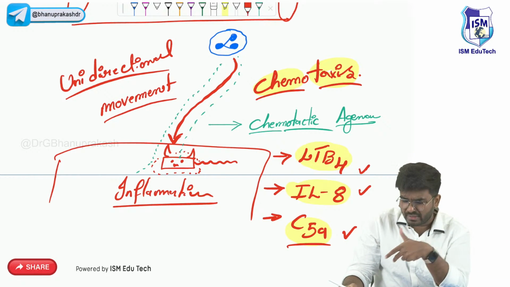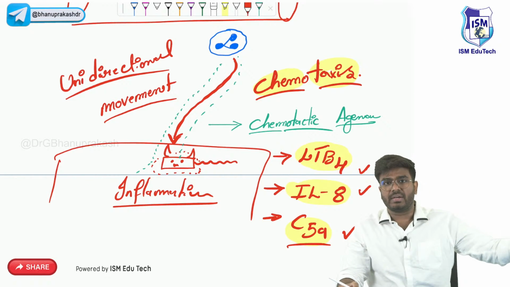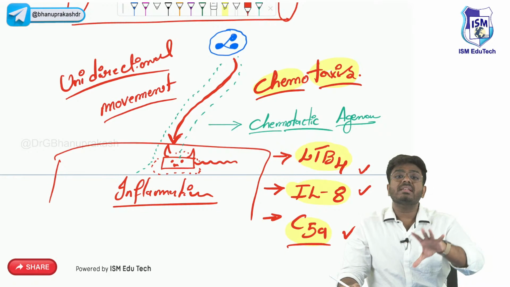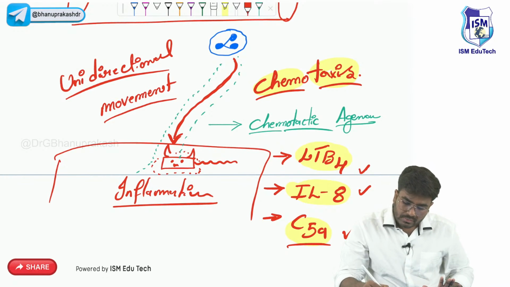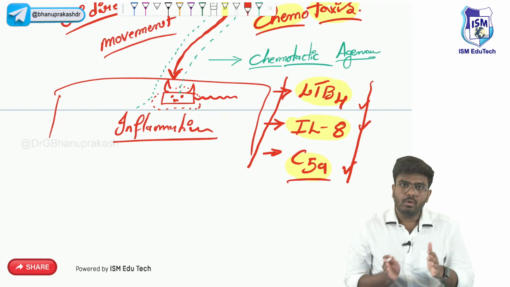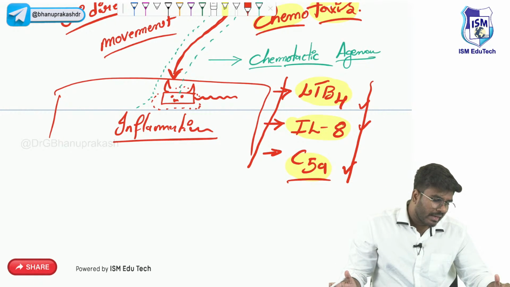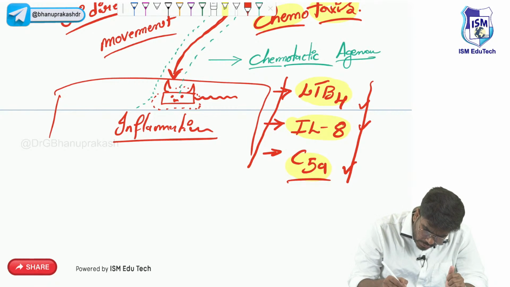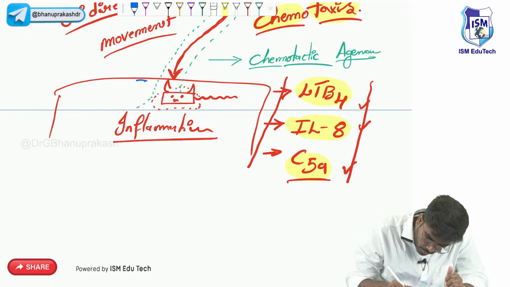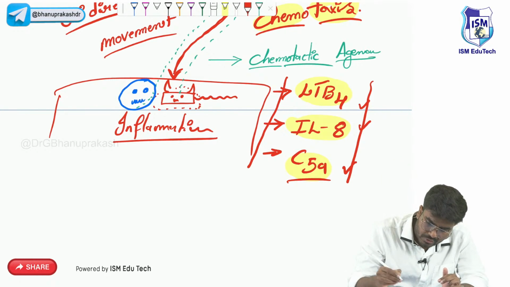But have I ever mentioned C3b as an example of a chemotactic agent? No, C3b is something totally different, which we will discuss in a minute. C3b is helping in the process of opsonization. But the important chemotactic agents which I want you to know are these. Okay, chemotaxis. Now, neutrophil is moving, coming to the area of inflammation. At the end of the day, neutrophil has come and is now sitting here. Our neutrophil is now very, very angry. Now, which event should happen?